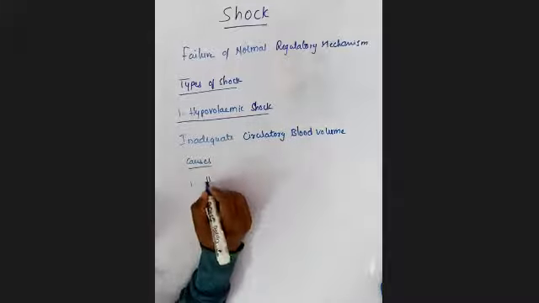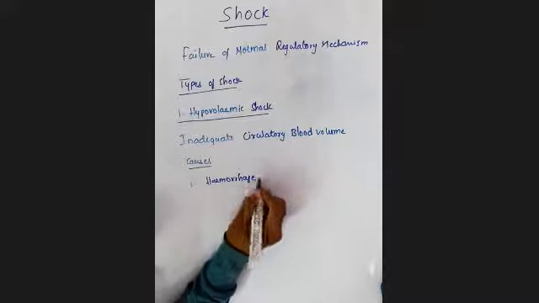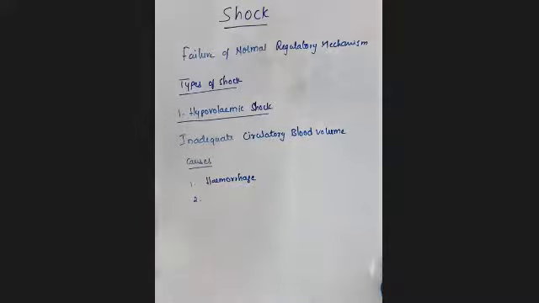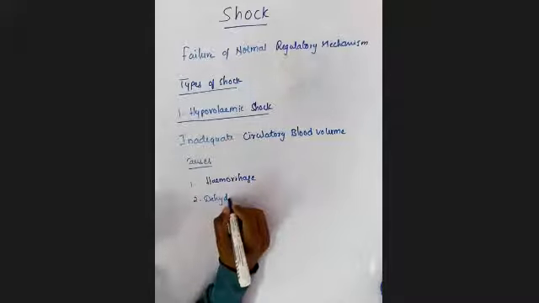Like hemorrhage. If there is any hemorrhage inside our body, it leads to decreased blood volume, which obviously leads to hypovolemic shock. The next one is dehydration.